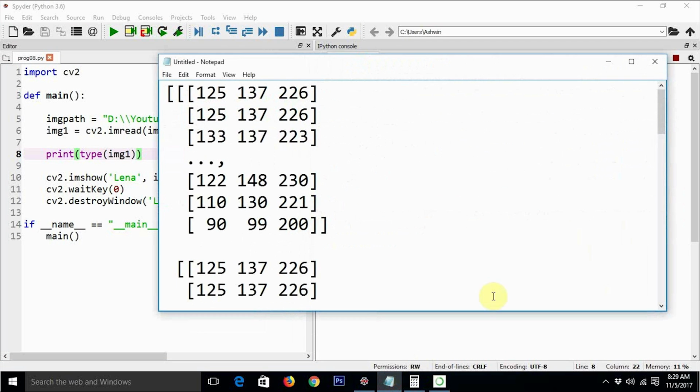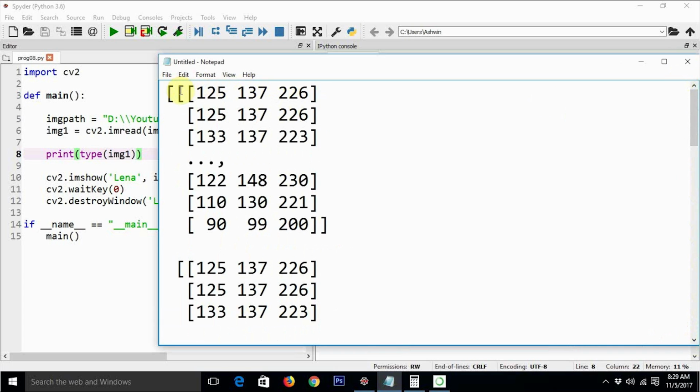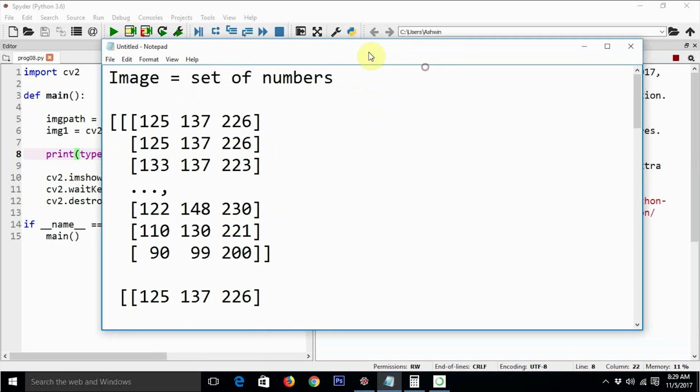So first of all, let us understand how the color image of Lena is represented using these numbers. You can see this is a set of numbers. I have told you earlier that an image is nothing but a set of numbers. This example is a very good demonstration of that. But now we just need to know how the computer understands this set of numbers, and how information is stored in this set of numbers.